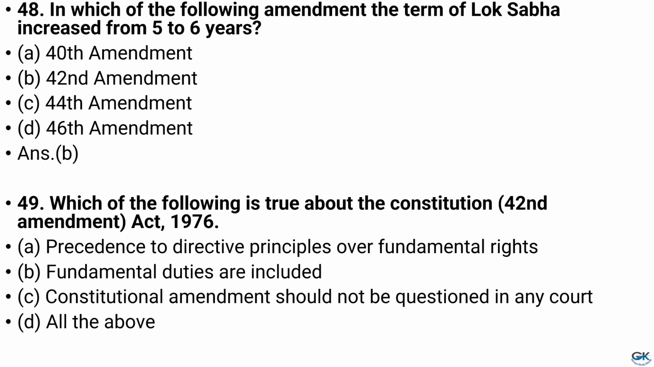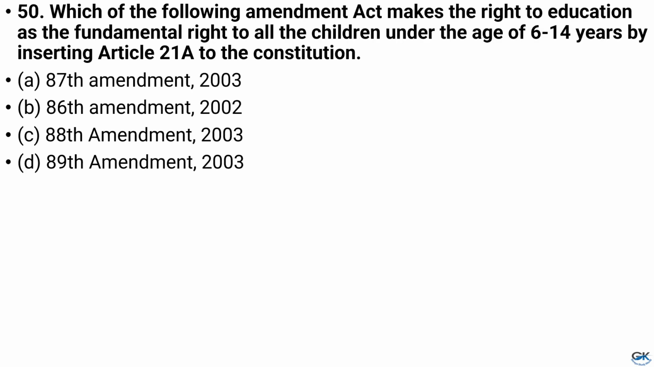Question number 49. Which of the following is true about the Constitution? Option A, precedence to directive principles over fundamental rights. Option B, fundamental duties are included. Option C, constitutional amendment should not be questioned in any court. Option D, all of the above. And the answer is option D, all of the above.